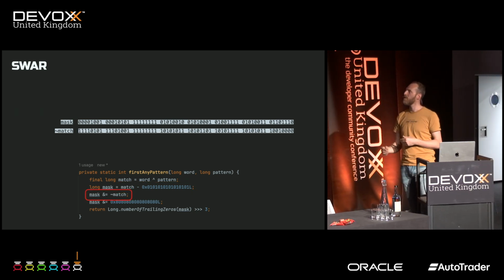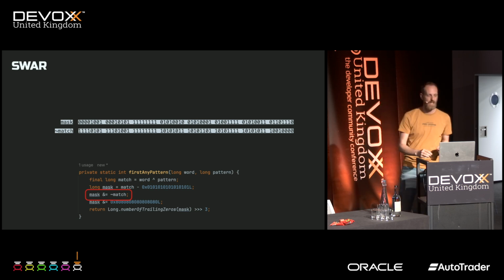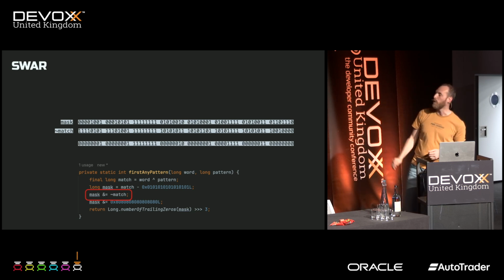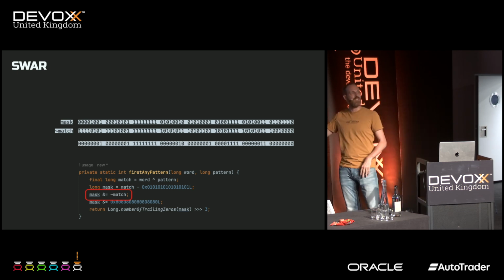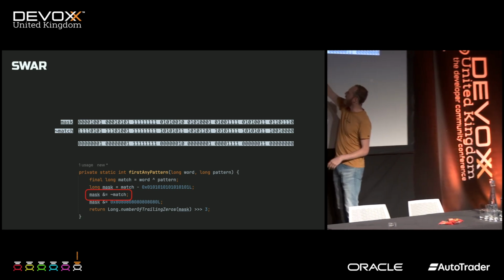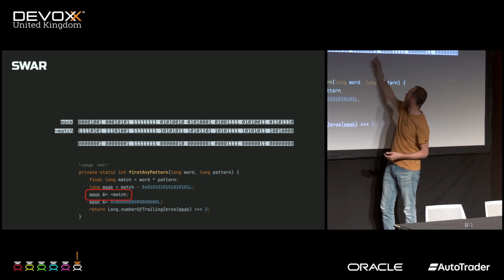So now we have these two values, and we AND them together with the inverse of the thing we're looking for. The thing we're looking for, all ones, the match, all ones. And we get this number. We AND them together. Basically, it keeps the initial ones. So here there was just a single one, or with the match, there was all zeros.